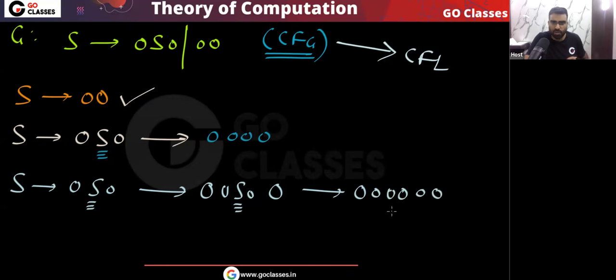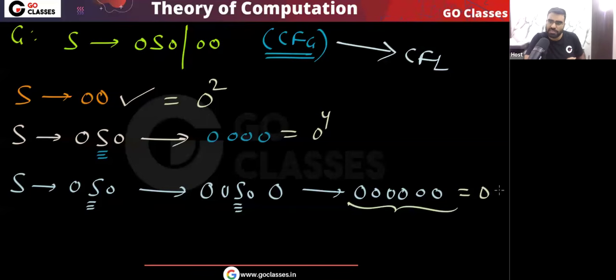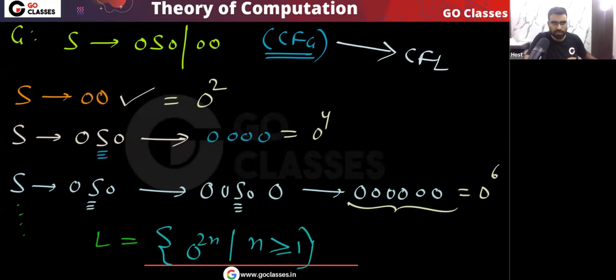Yes or no? So what did I get? I got 000000. So you can see I got 0 power 2, I got 0 power 4, I got 0 power 6, and so on. If you do it like this, then ultimately the language will be very simple. The language will be 0 power 2n. Basically 0 power an even number, where n is greater than or equal to 1. In the language we don't have the empty string. Yes or no? So n will be greater than or equal to 1.